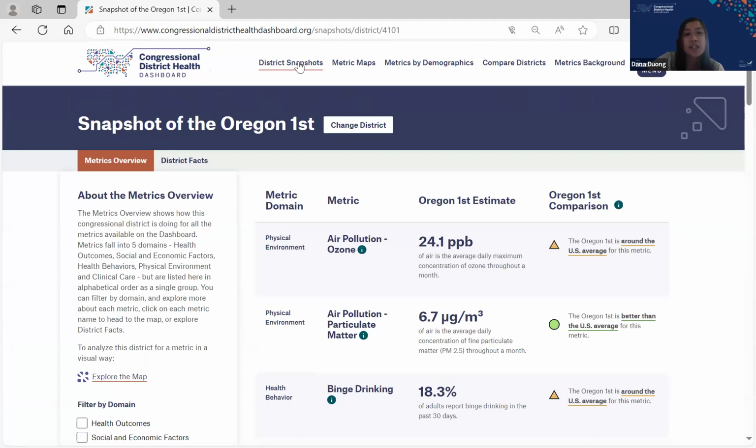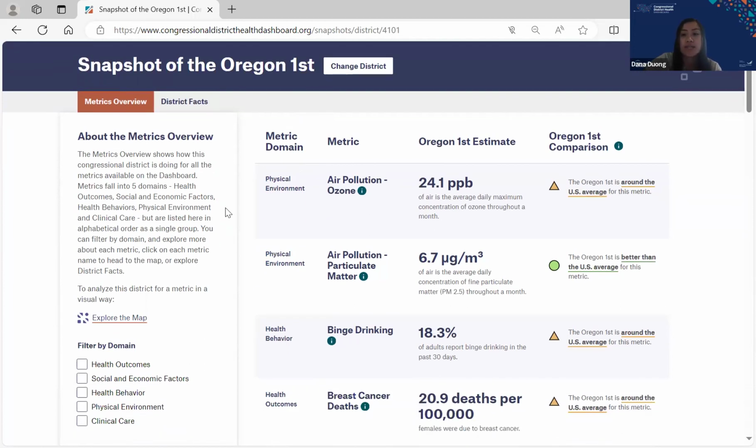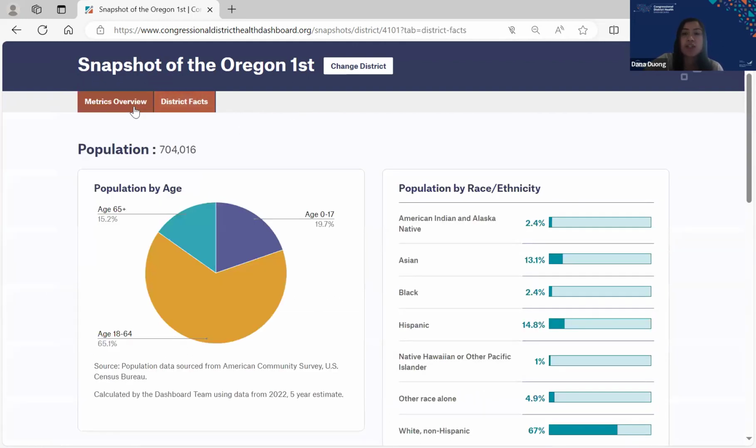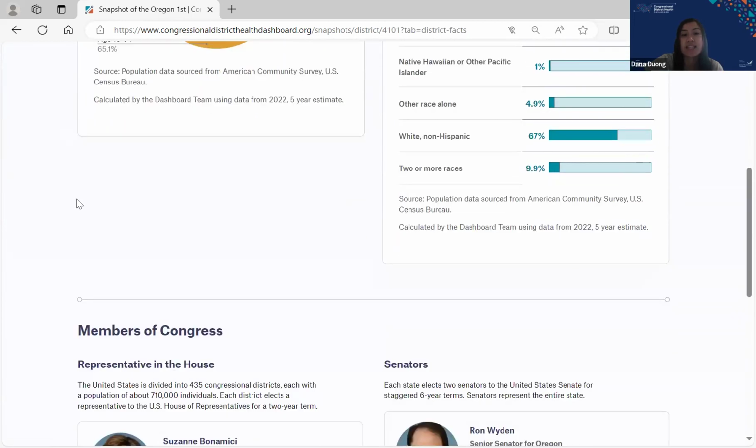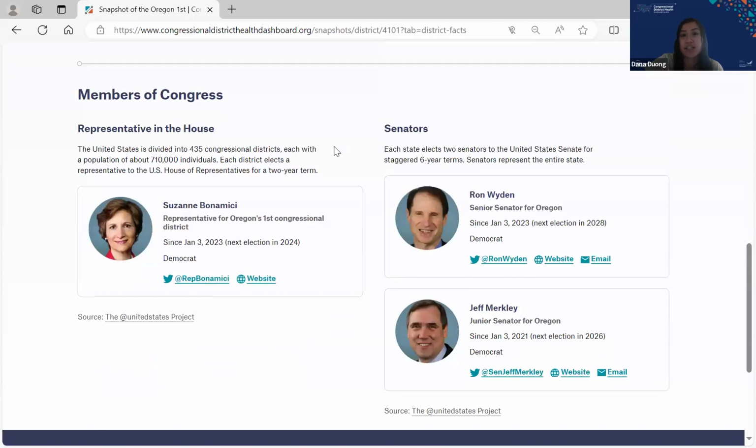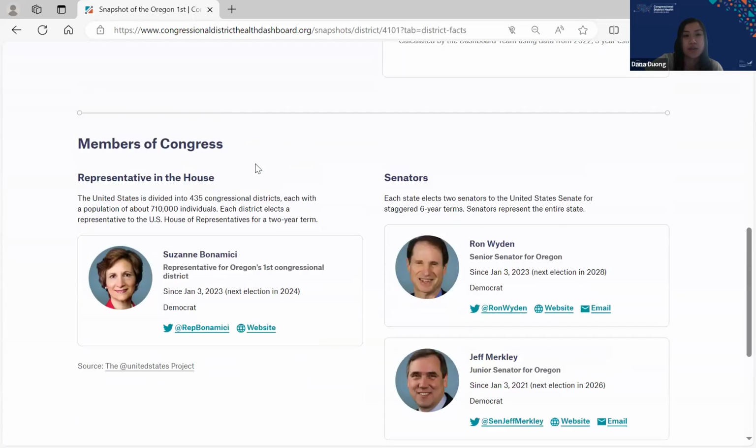It brings you to the first section of our site, which is the district snapshots page. This feature provides you with information on your district at a glance. We include the metrics overview section here, and that includes all of the dashboard metrics and the district estimates. You can see how the district is performing compared to the US average on the right over here. We also include a district facts page, which includes the district's population charts by age and race and ethnicity, and state and district level of representation also down here if you are interested.